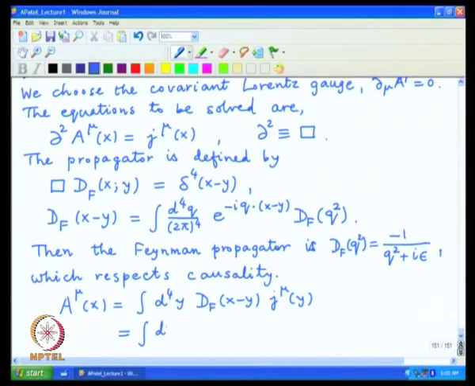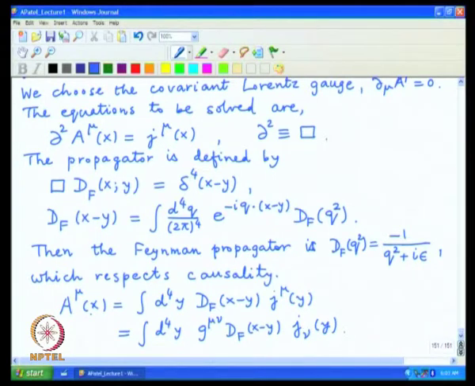So, the same thing can also be written as g mu nu times D F of x minus y times j nu of y. Then one can use this extra factor of metric to say that a particular source j nu produced a particular electromagnetic field with index A mu.